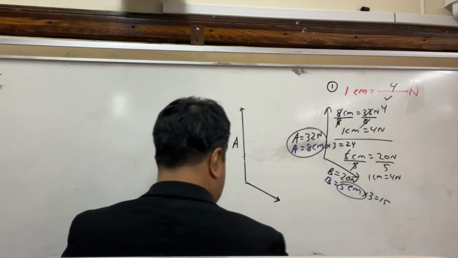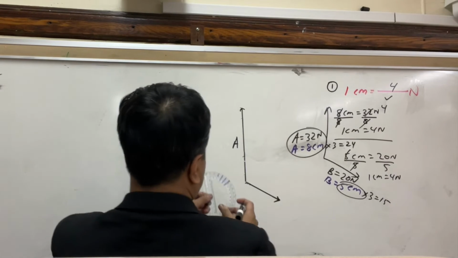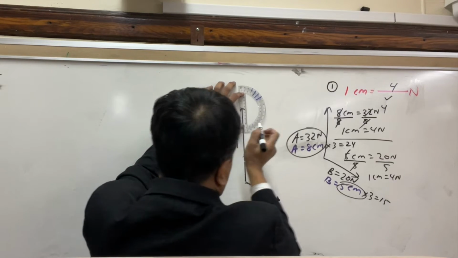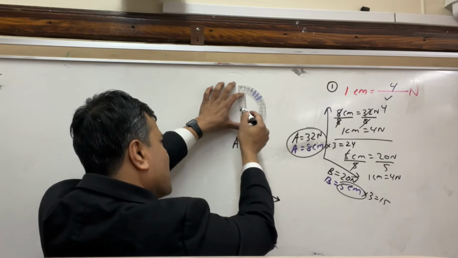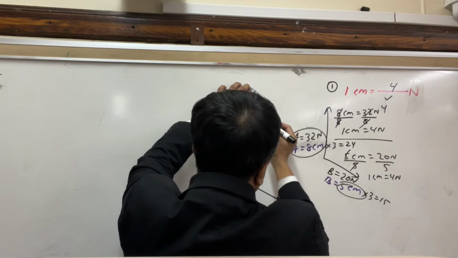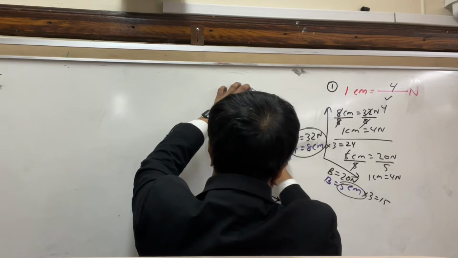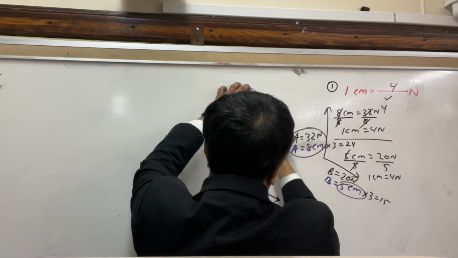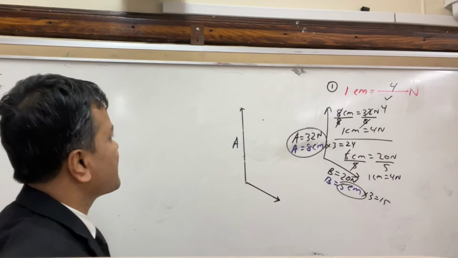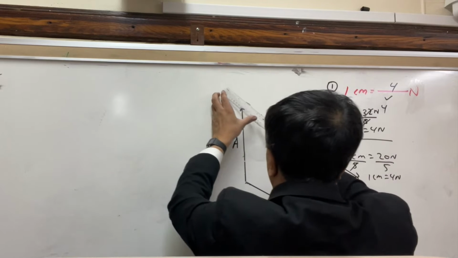Okay, now I have to make sure that this angle is, of course, 60 degree. So I put a hole over here on the arrow. There is a small hole on the protractor. All right, and then I put the dot at 60 degree. So this is the 60 degree AC. This is the 60 degree. All right. So now I'm going to connect this to the arrow or dot